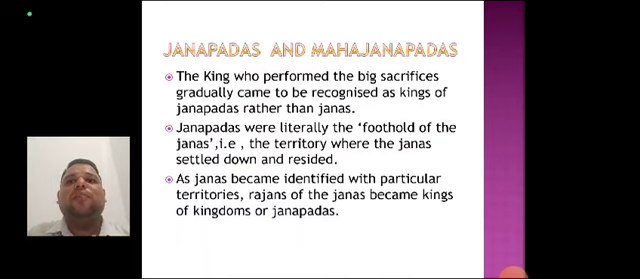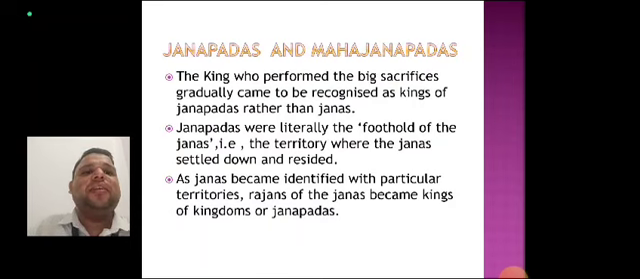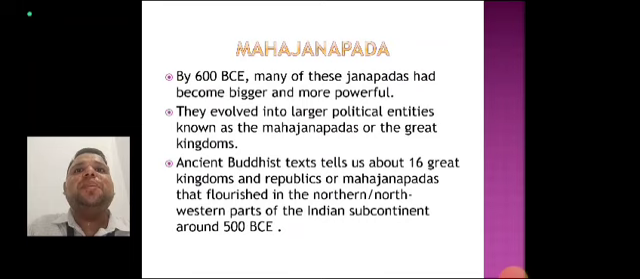The transition from the Bronze Age, 3000 BC to 1000 BC, to the Iron Age, 1500 to 200 BC, happened during the time of the Janapadas. The Janapada was identified with particular territories, and the Rajans of the Janas became kings and kingdoms, or Janapadas. Mahajanapada is a compound term consisting of Maha, meaning great, and Janapada, meaning foothold of the people. The Mahajanapadas still retained their monarchical nature, while some of the republics came under the control of powerful oligarchs.